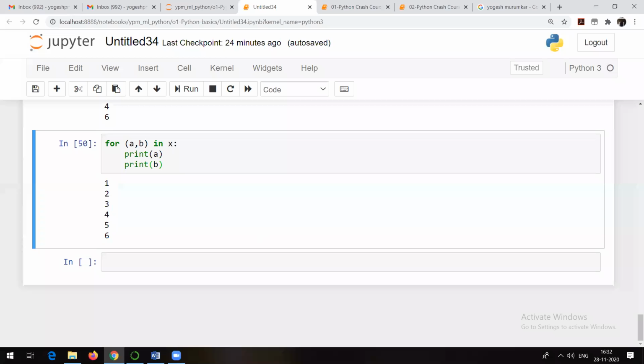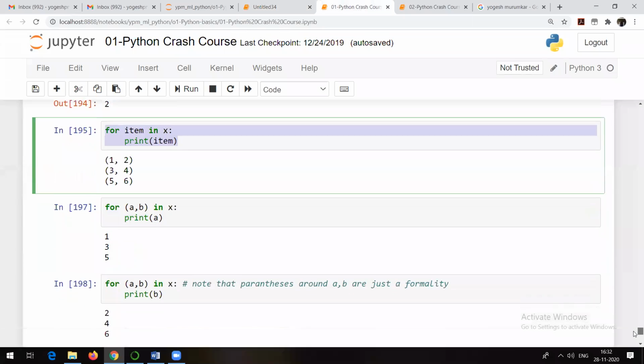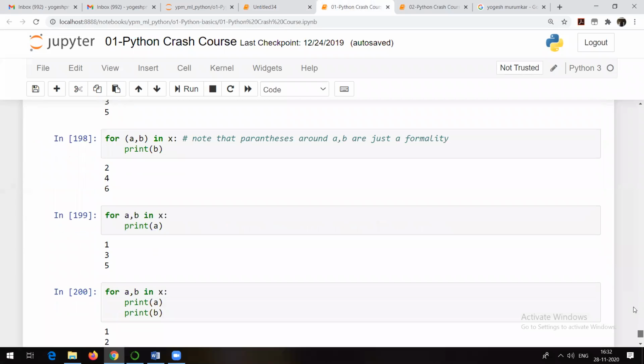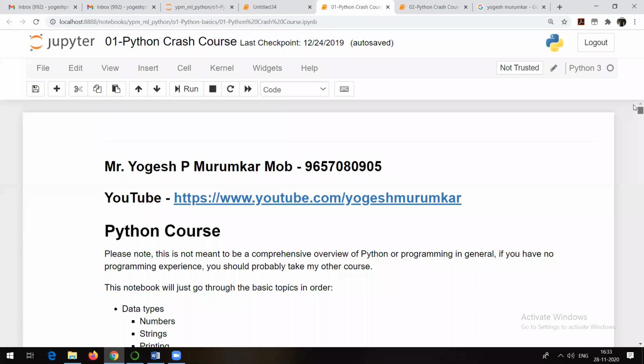Okay. So I hope everyone is able to understand that particular topic also. It is just how you make use of that print. That's what is actually shown here. Okay. So these are some of the basic things which I wanted to discuss about Python.